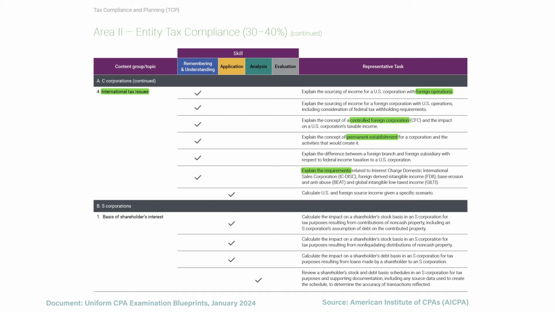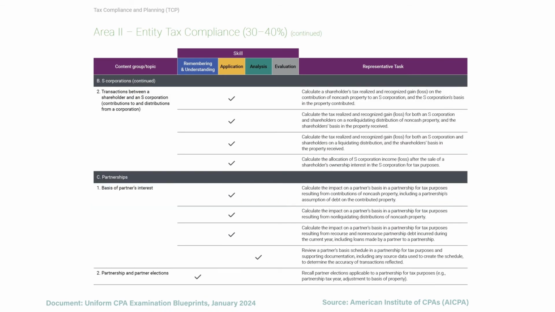From there, we move to the S Corp entity tax compliance. So we need to be able to calculate the shareholders' basis. This is going to include contributions of non-cash property, even the assumption of debt. We need to look at how non-liquidating distributions of non-cash property affect basis, and look at how loans affect basis.